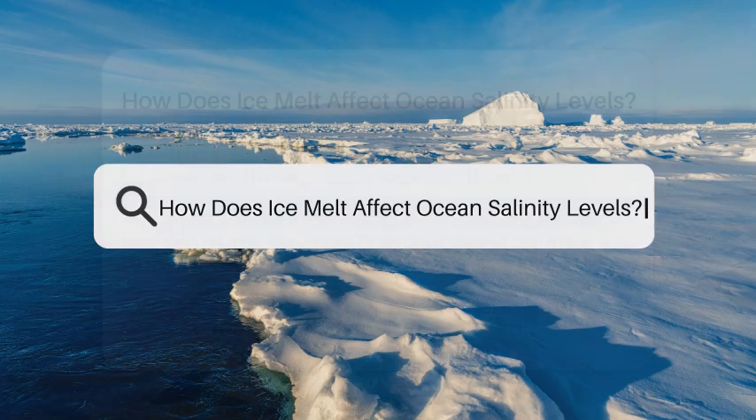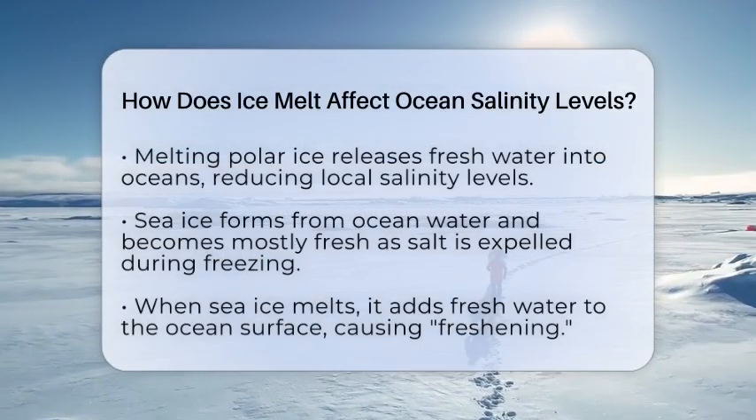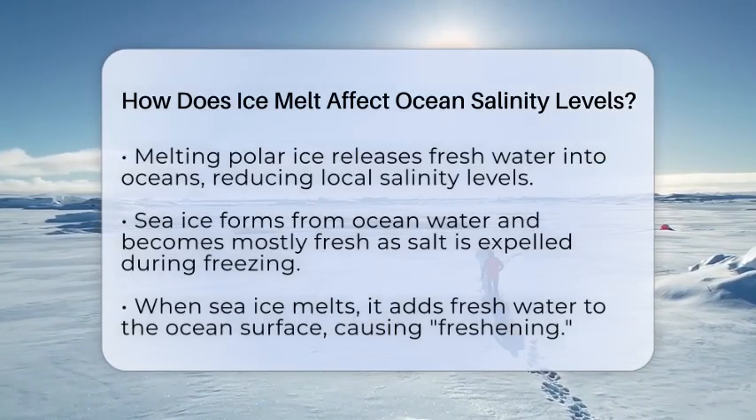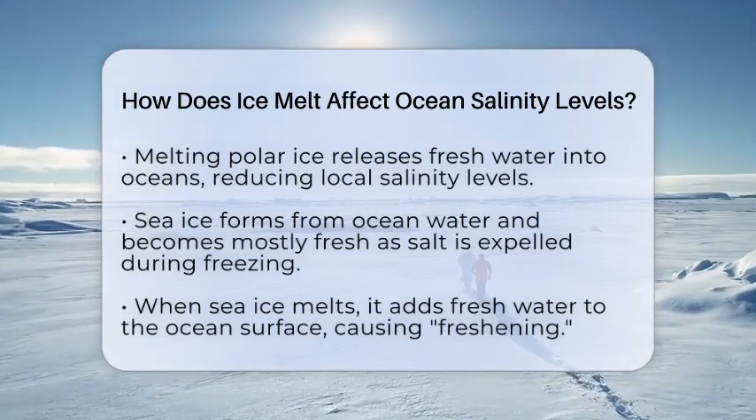How does ice melt affect ocean salinity levels? Imagine a world where the ice in the polar regions is melting faster than ever before. This change is not just about losing ice. It impacts the entire ocean system in ways we are still learning about.